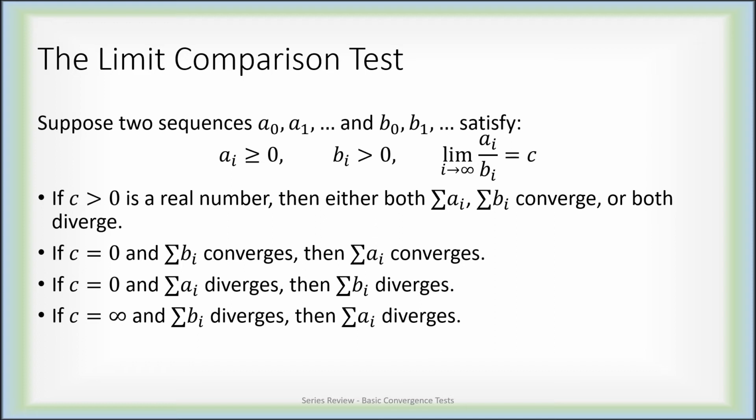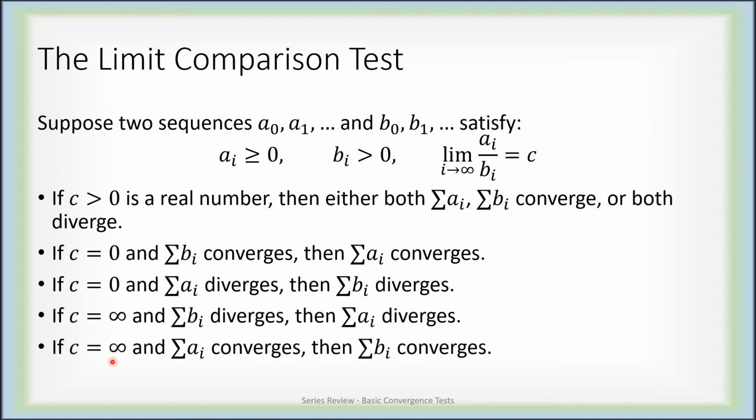If C is infinity, if this limit is infinite, and b_i diverges, then the sum of a_i also diverges. So a_i over b_i going to infinity would mean that a_i is much bigger than b_i. So if b_i diverges and a_i is bigger than that, the sum of a_i also diverges. Similarly, if C is infinity, then a_i is typically much bigger than b_i. So if the series a_i converges and b_i is a lot smaller than that, the series of b_i also converges.